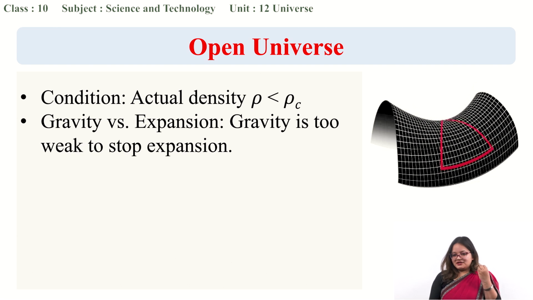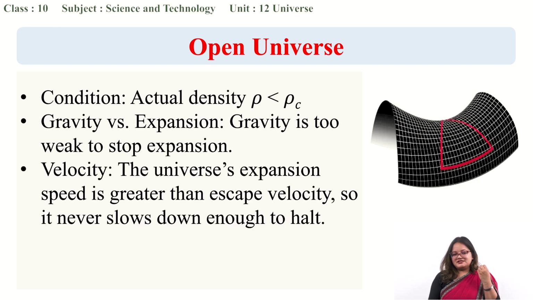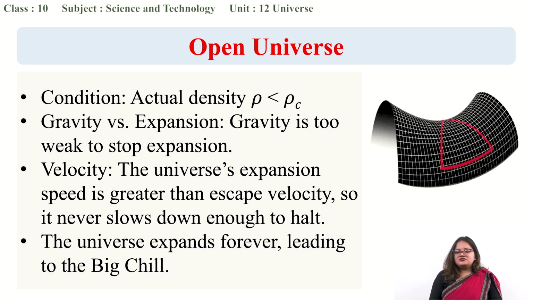The effect of gravity will weaken, but what is not stopping is the velocity. The velocity is not being stopped by any obstacles. Although the effect of gravity will eventually become zero, or after infinite time be very weak, which might not affect the further away objects and celestial bodies, the velocity is still there. The velocity is not zero. With that non-zero velocity, the bodies will keep going far away from each other, and it will never slow down. It will never come to a stop. So it keeps on expanding, which means the universe expands forever, leading to the big chill.